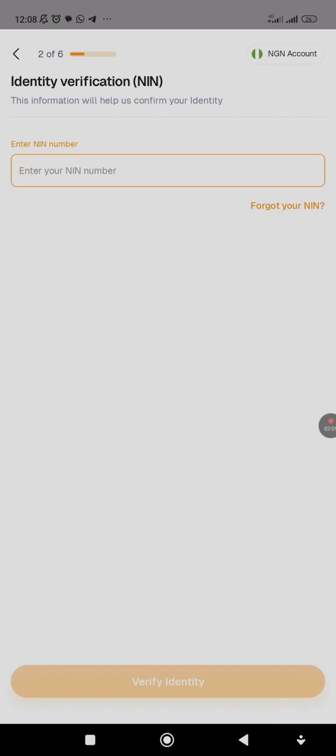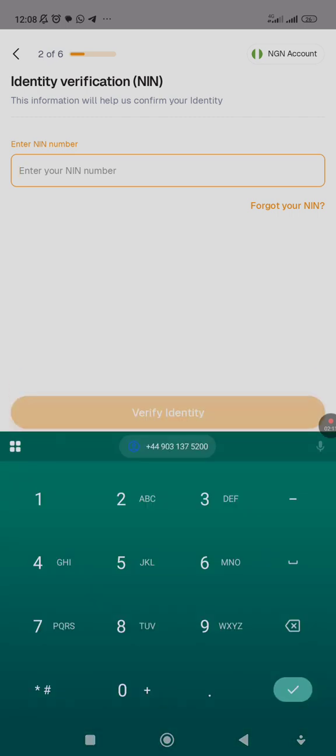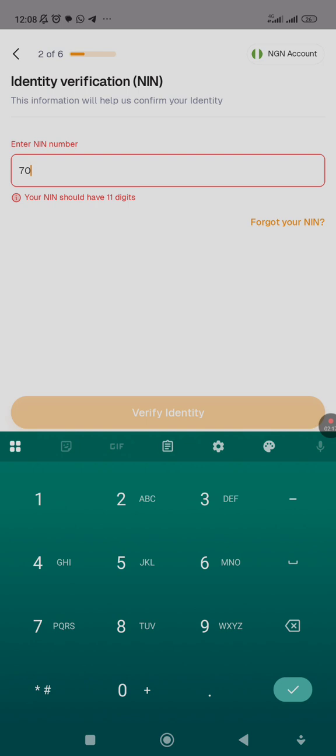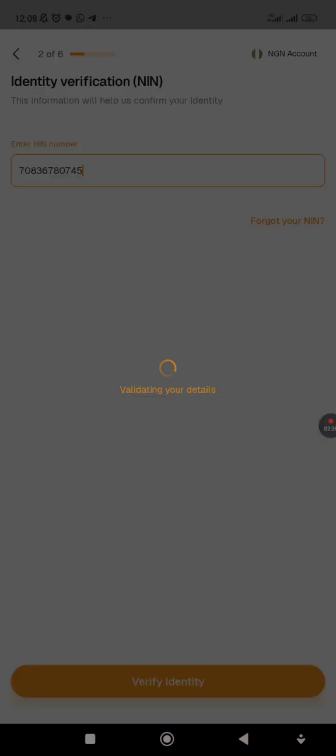I'm putting my own NIN on it right now. Once you put your NIN on it, you'll be able to verify it.